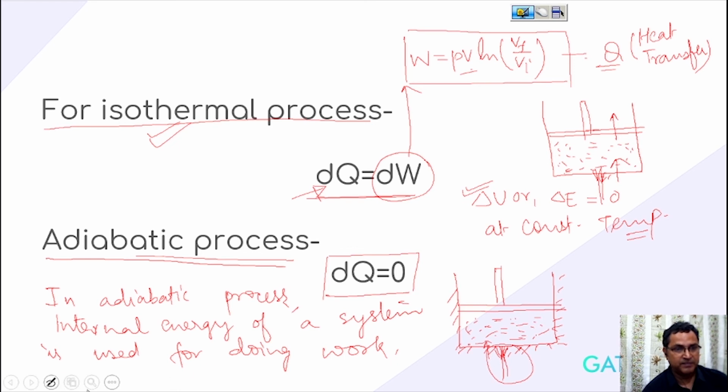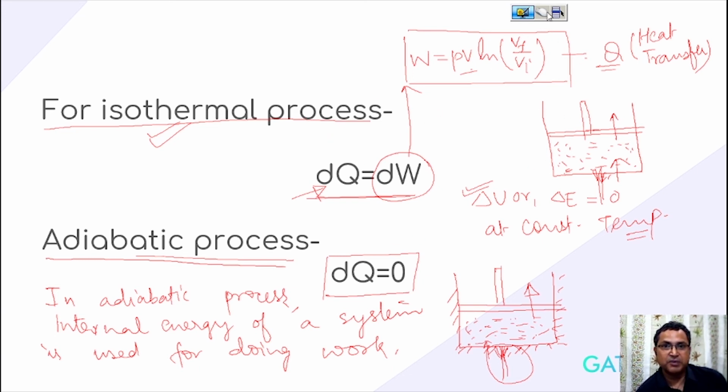Internal energy is basically used for doing the work, for moving the piston, and heat transfer in an adiabatic process is always constant, is always equal to 0.